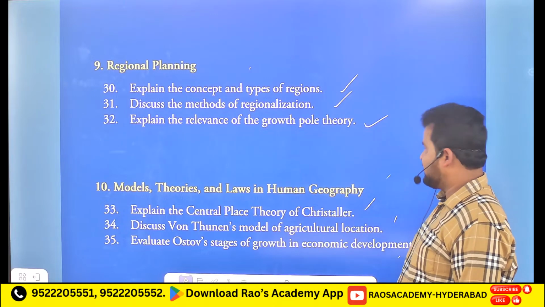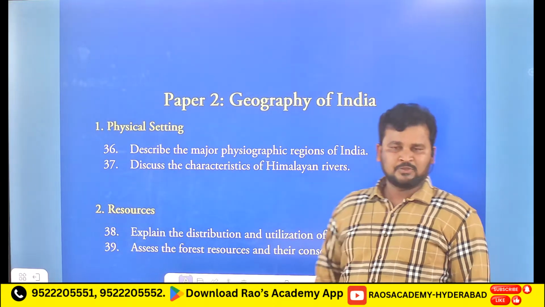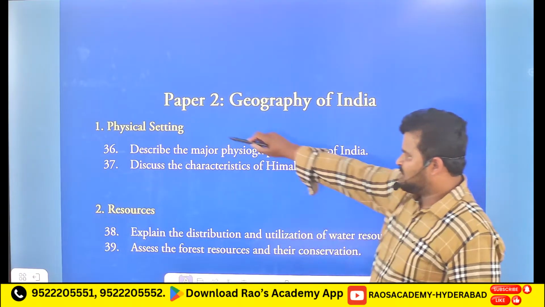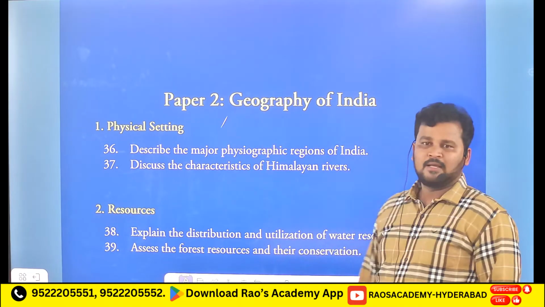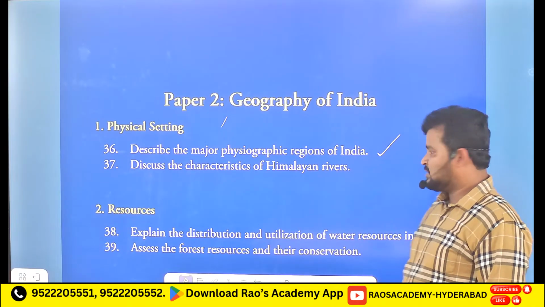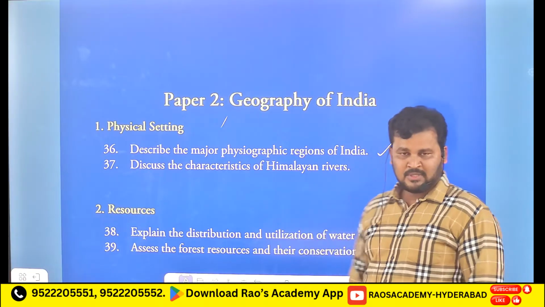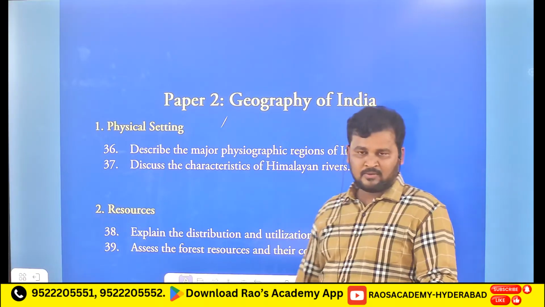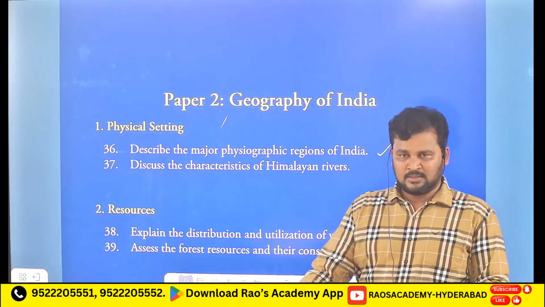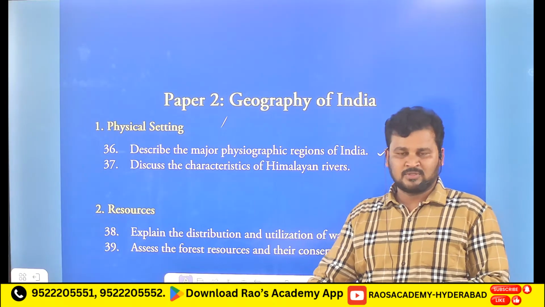And coming to paper 2, that is the geography of India. Clear? That is the geography of India. In that, the first chapter is physical setting. In that you have to refer: describe the major physiographic regions of India. And you know one thing, the GS1 paper was already conducted by UPSC, I think on 23rd. So GS1 was held.